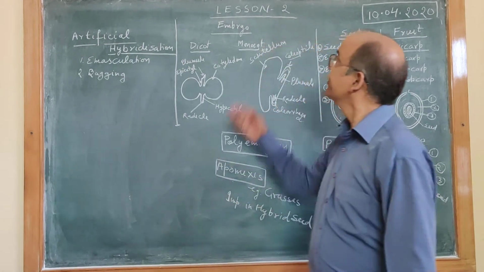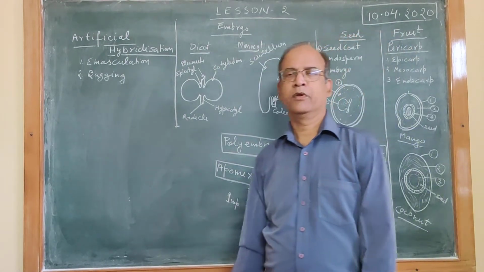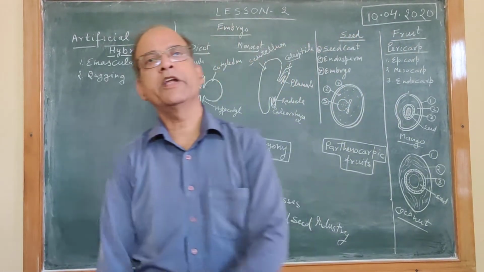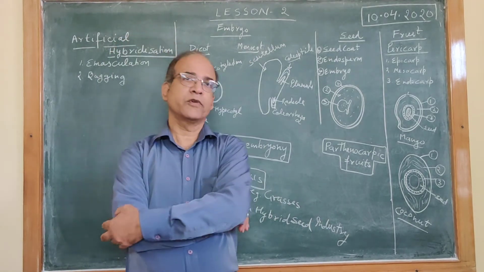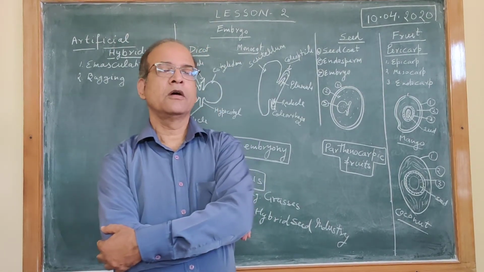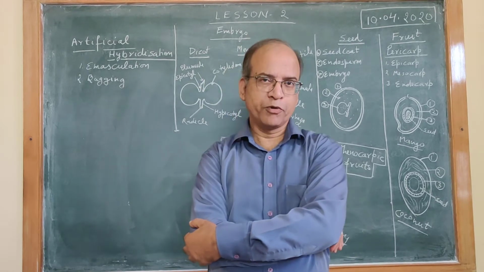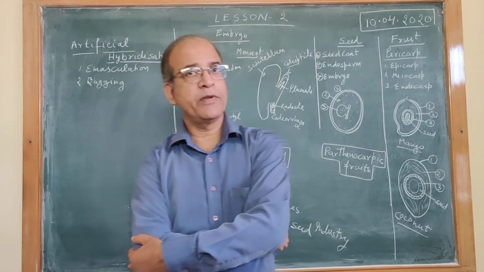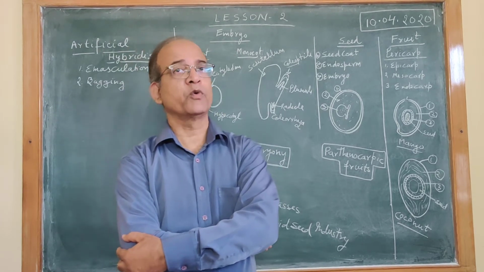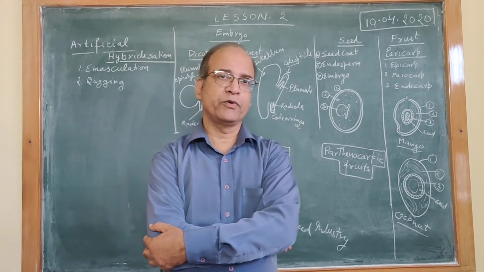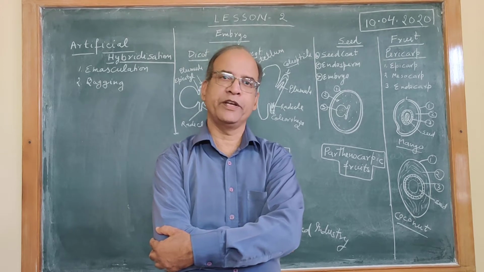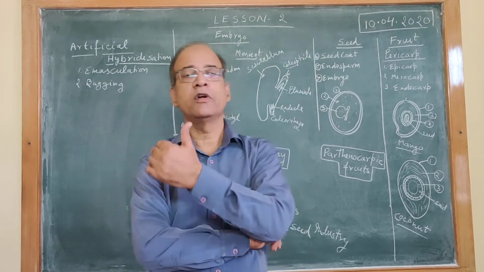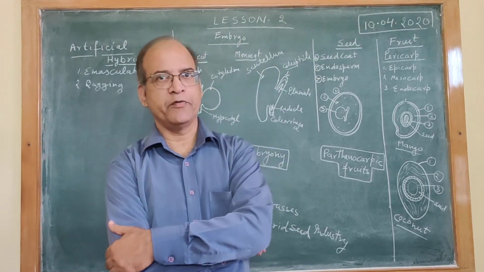Continuing the lesson 2. Till now, we studied in this lesson reproduction in flowering plants, the process of microsporogenesis, megasporogenesis, development of gametophyte from spores, that is from microspore development of male gametophyte, and from megaspore development of female gametophyte.